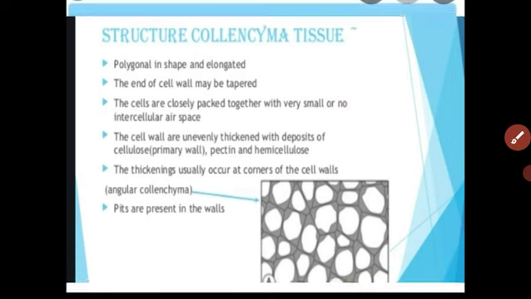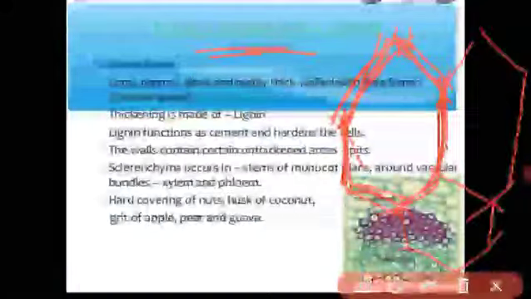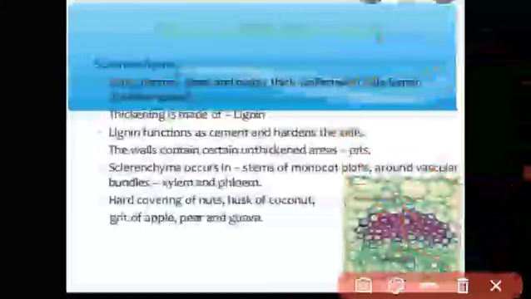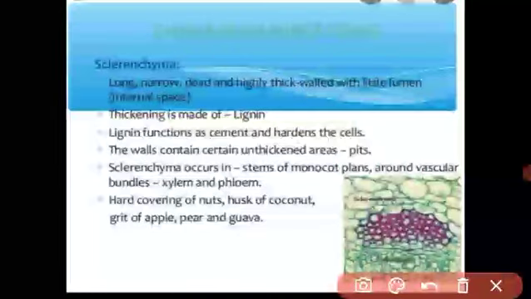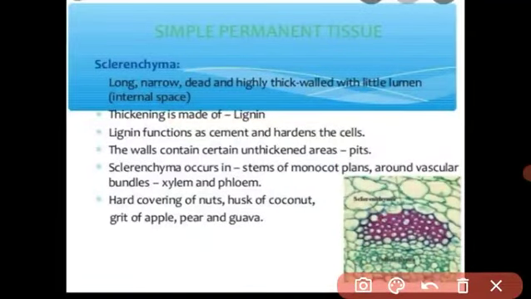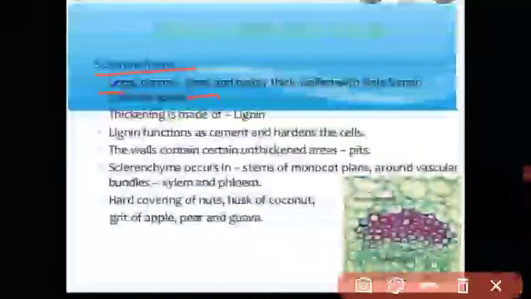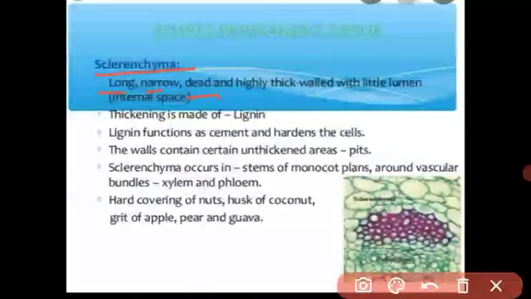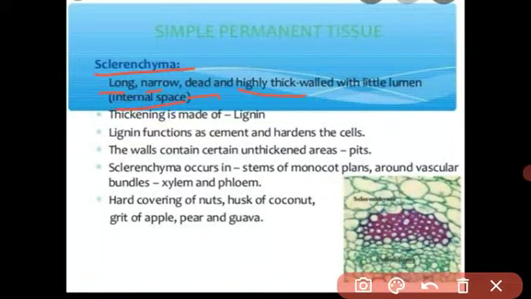Next simple permanent tissue is the sclerenchyma. Sclerenchyma is a dead cell. These also have a thick cell wall. Sclerenchyma tissue is also a simple permanent tissue. It is a dead cell. We have seen sclerenchyma and collenchyma. Collenchyma is a living cell, but the sclerenchyma is a dead cell. The cells are long and narrow in shape, with a thick wall and very little intercellular space between two cells.